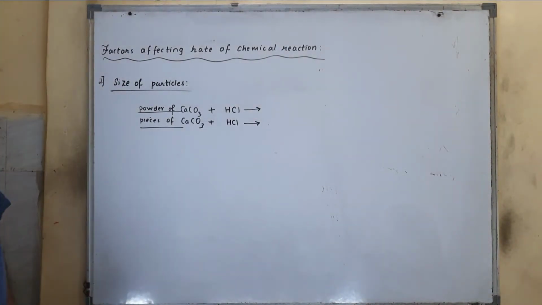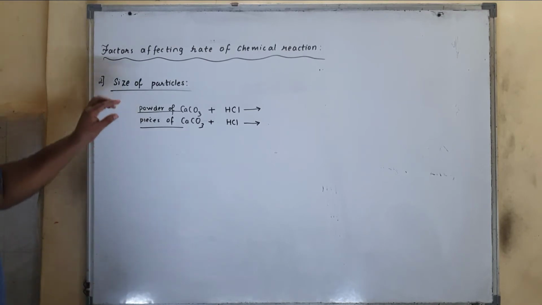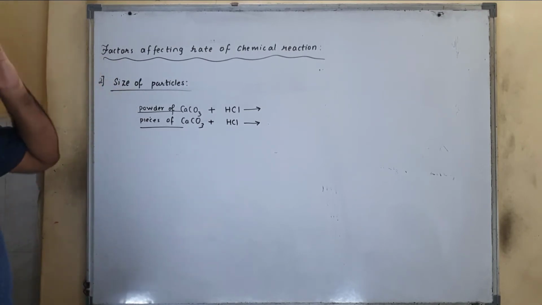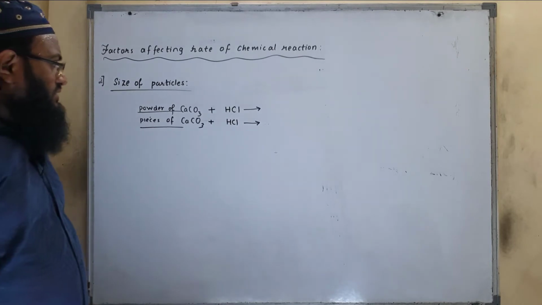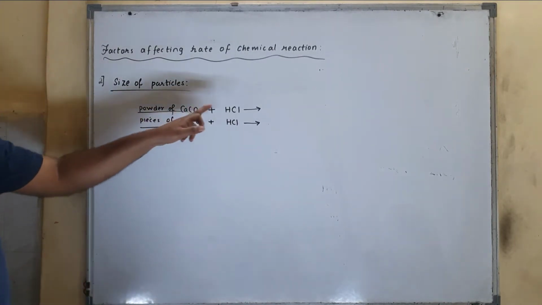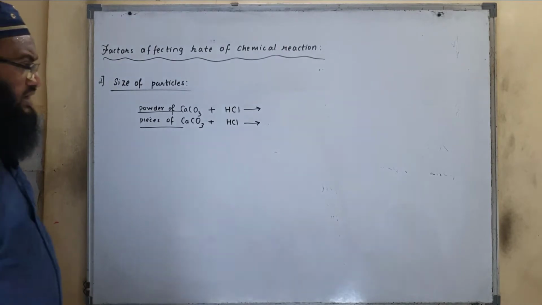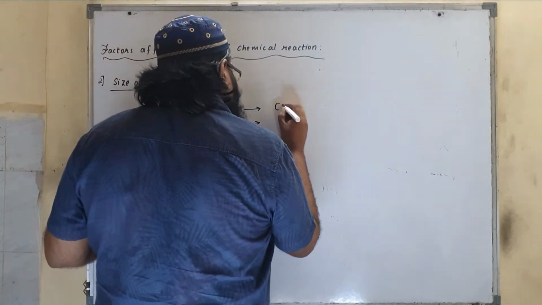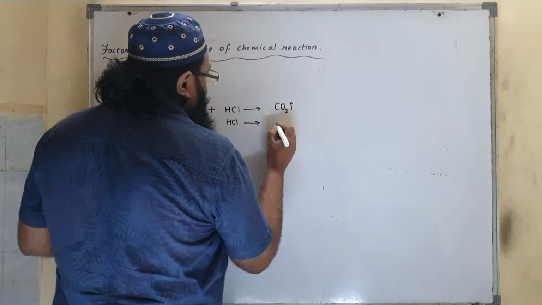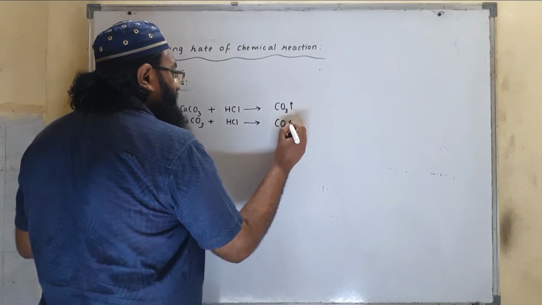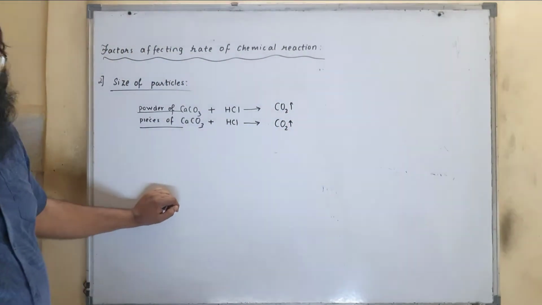Because smaller the size of the particle, faster is the rate of reaction. It will form calcium chloride, and carbon dioxide is released. Here also carbon dioxide is released, and over here also.